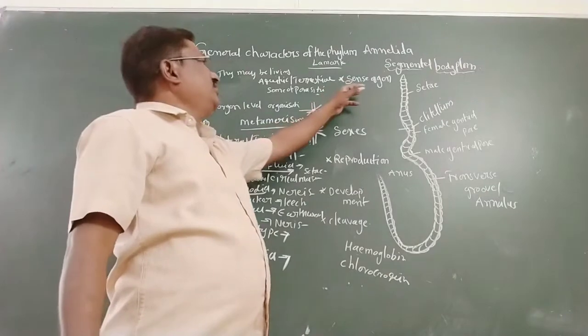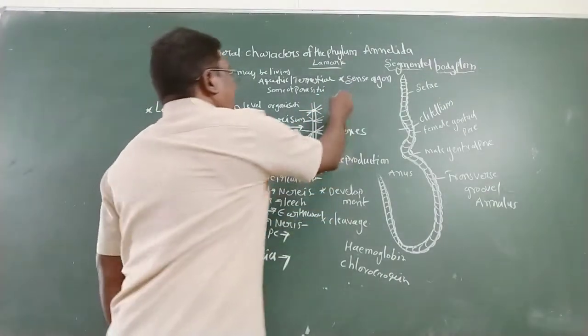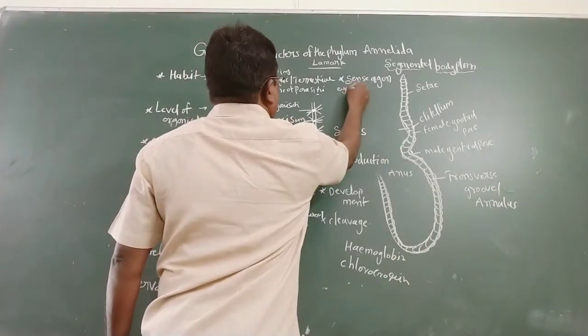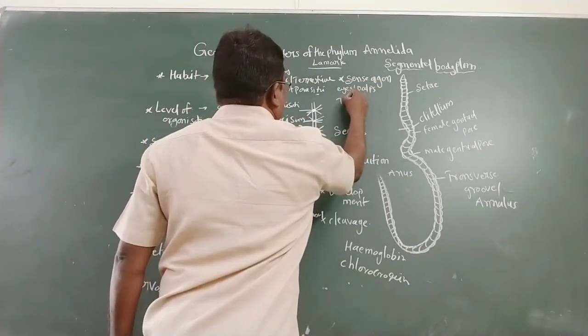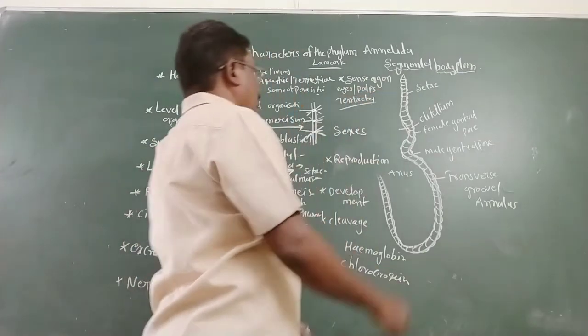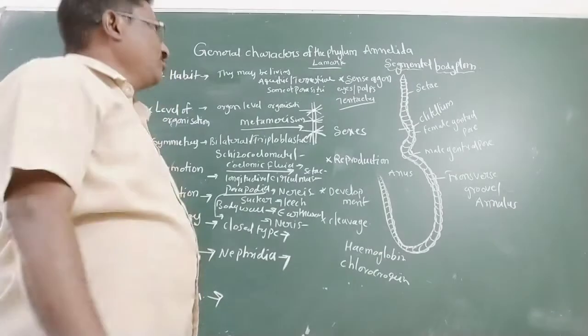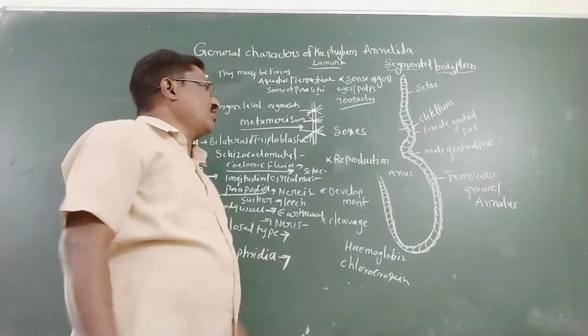Next are the sense organs. The most important sense organs are eyes, palps, and tentacles.